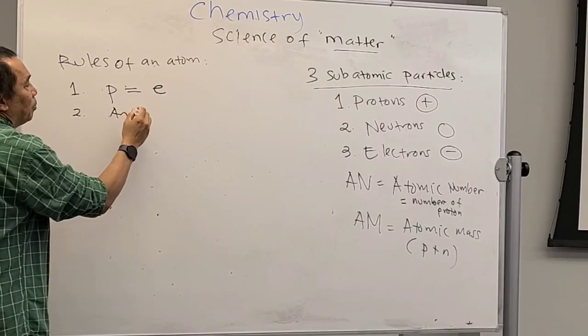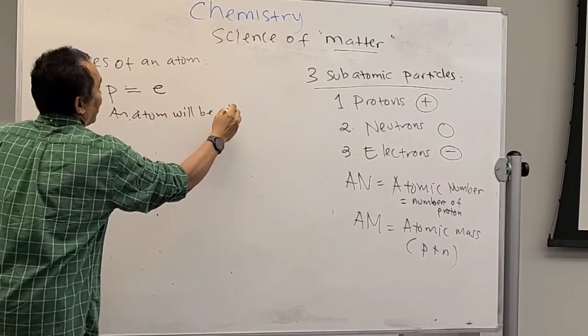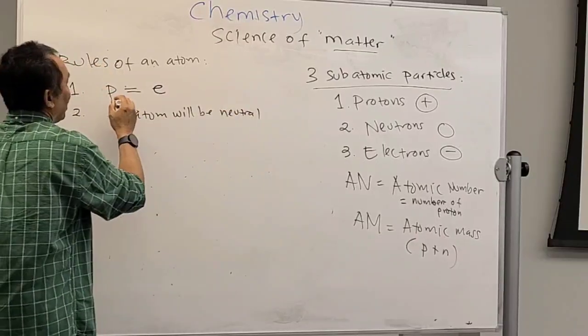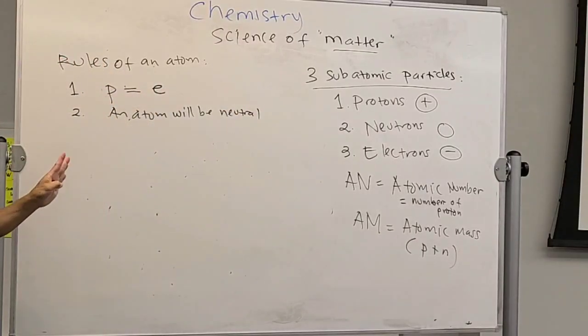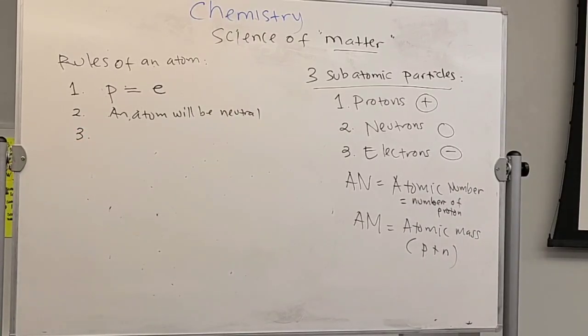An atom will be neutral. Why neutral? Because positive and negative cancel one another. You get it? Every atom will be neutral. Are you with me? Okay, now the next rule.